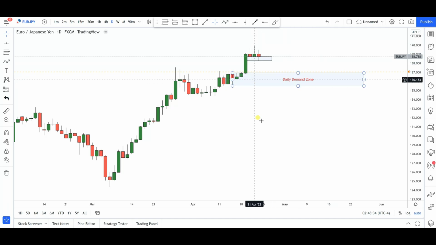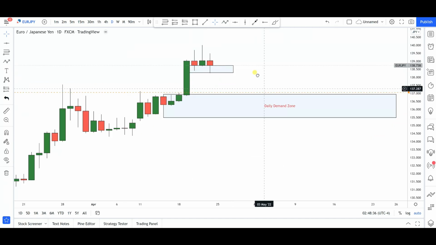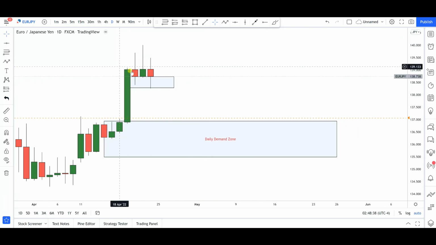All right, now as we can see also here, if I zoom in, you notice that we are now slowly but surely running out of momentum to the upside, at least for this particular swing. Notice how we had a pin bar here, we had a pin bar here, with very significant weak rejections to the upside, and then right now we have ended this week with a spinning top. So that's looking almost like a textbook reversal pattern.